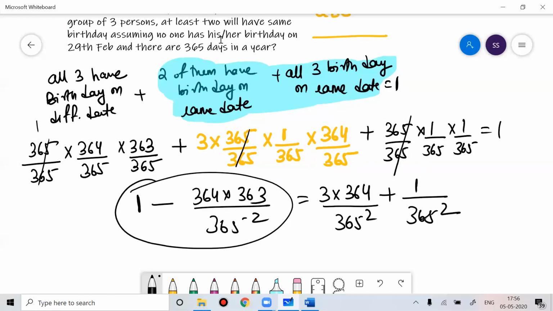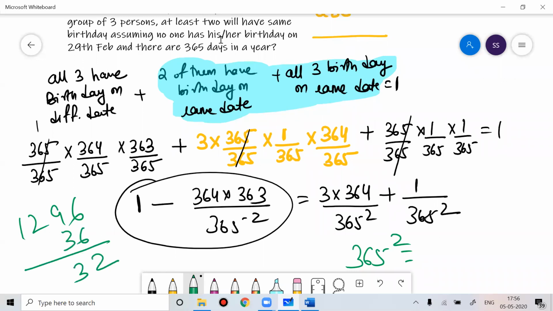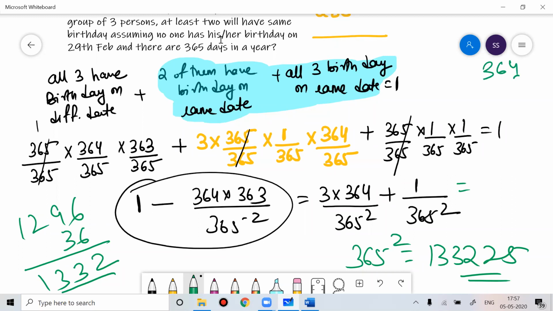What is 365 square? 365 square is 133225. And 3 into 364 is 1092, plus 1 is 1093, so 1093 by 133225. You can solve this. Is it coming equal to this or not?